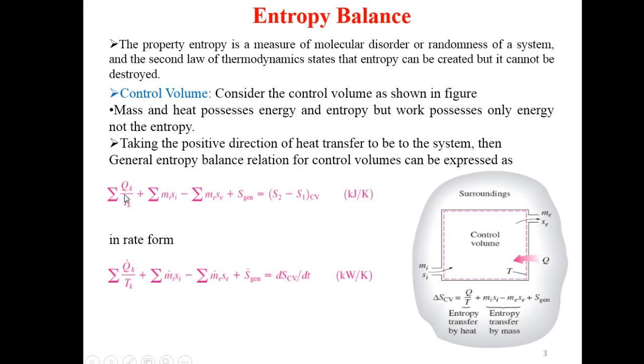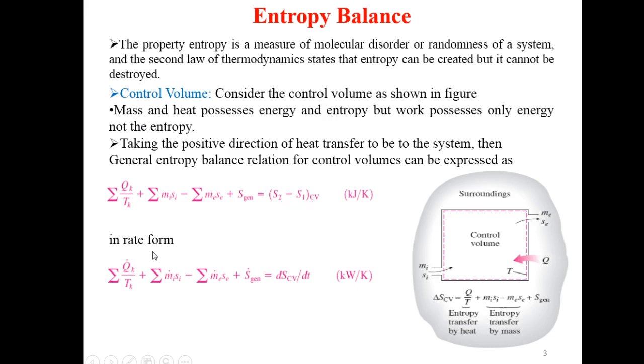summation of heat interaction between system and surrounding divided by temperature. So this part corresponds to the entropy possessed by the heat, plus entropy into the system minus entropy out from the system. The entropy into the system is equal to mass into entropy per unit mass. So this part corresponds to the entropy possessed by the mass, plus entropy generation, is equal to the change in entropy of the control volume, S2 minus S1.